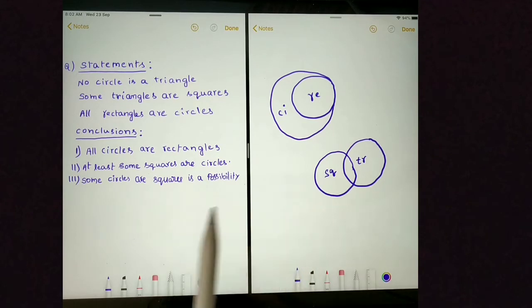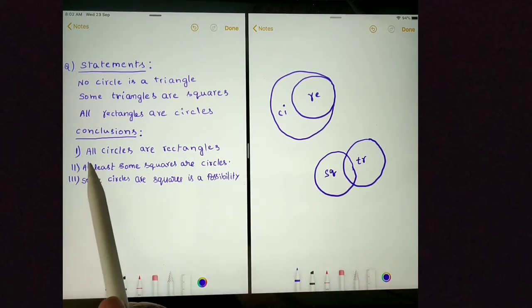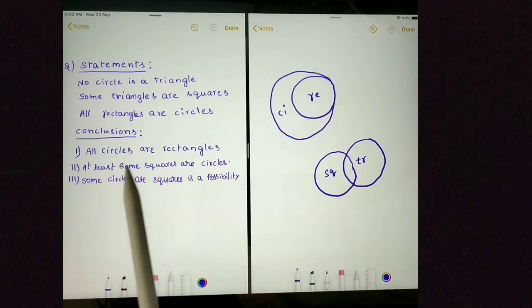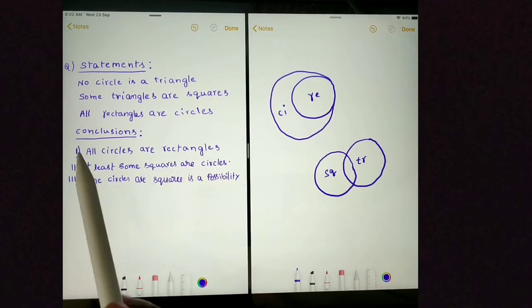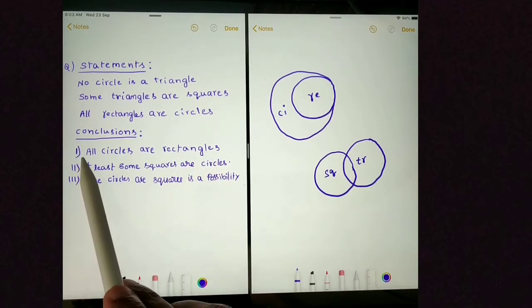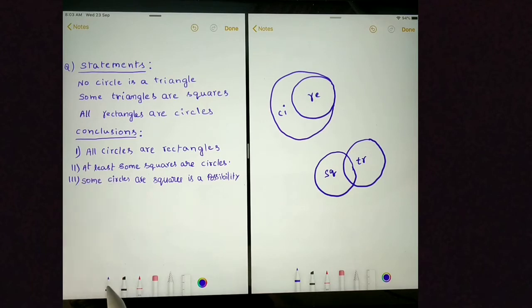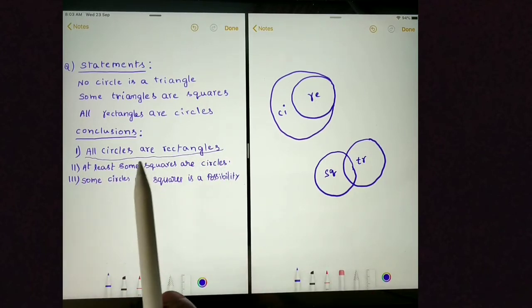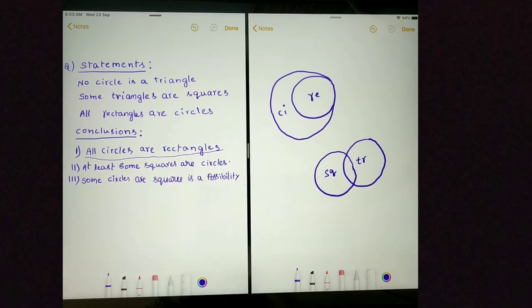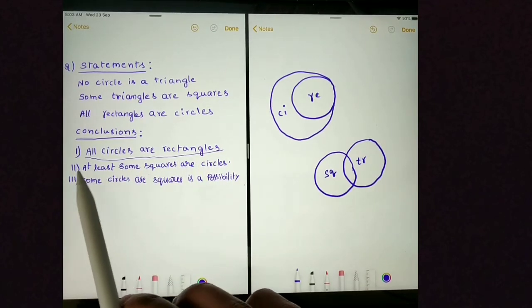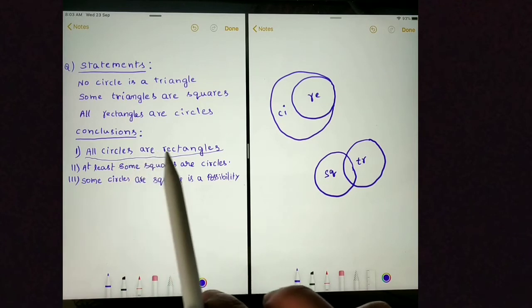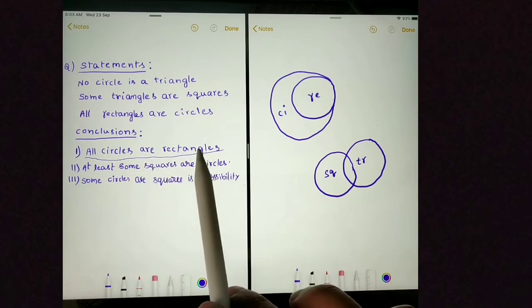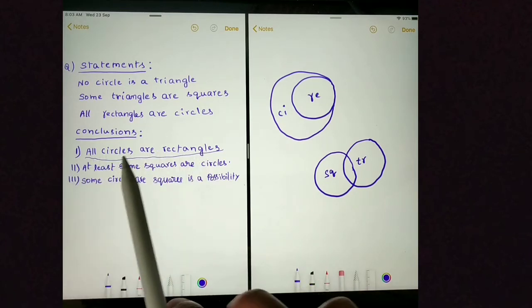Let's move on to conclusions. First conclusion is all circles are rectangles. This is a definite conclusion, so it should be true in all Venn diagrams. If we can prove some circles are not rectangles, then we cannot say all circles are rectangles.